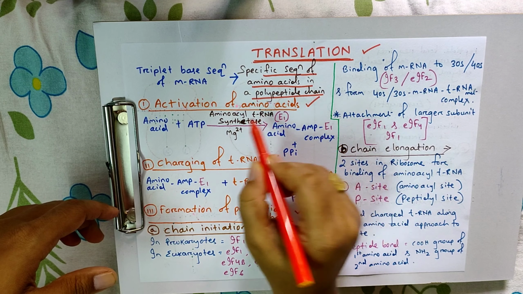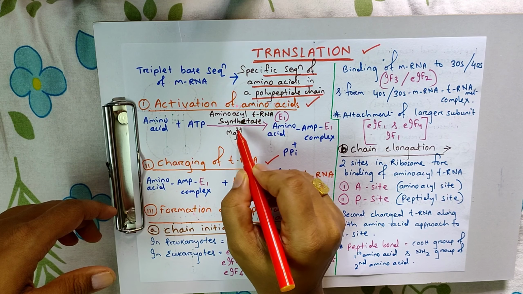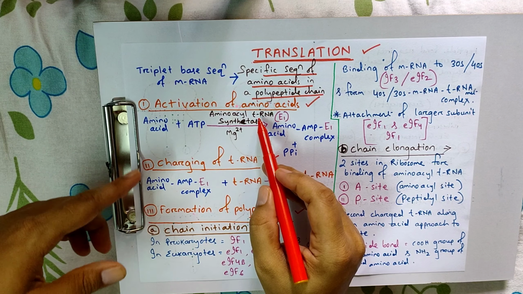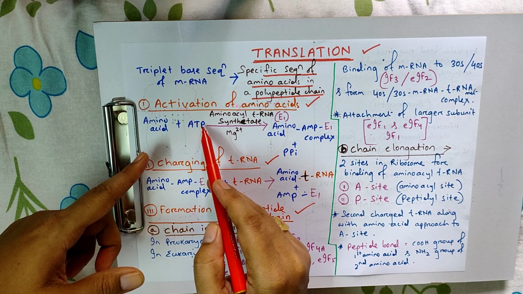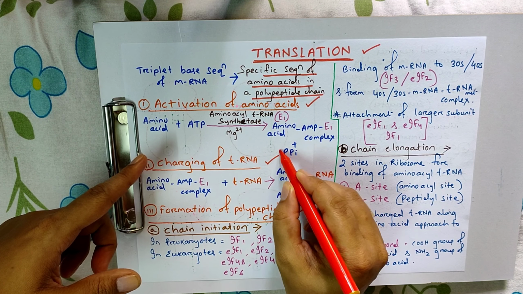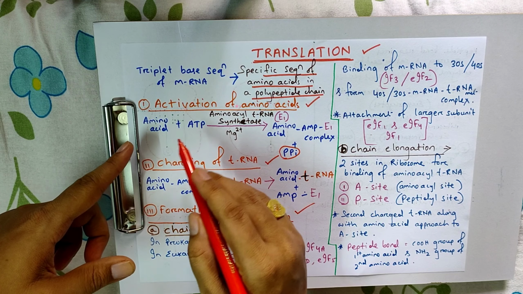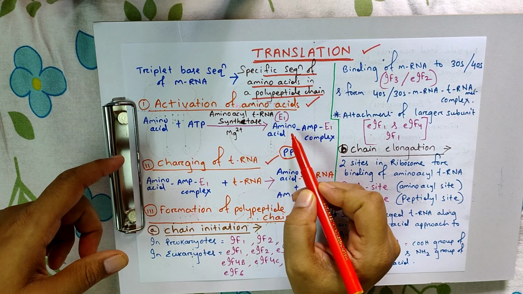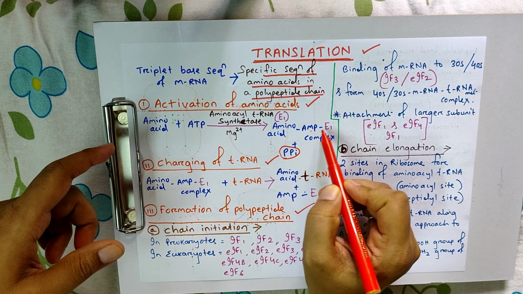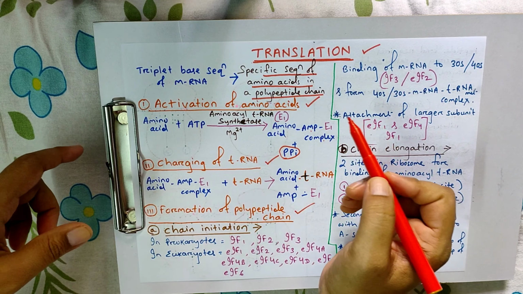That means this enzyme attached to the amino acid, and from the ATP inorganic pyrophosphate is removed, and AMP attached to the amino acid to form a complex, that is amino acid AMP E1 complex.